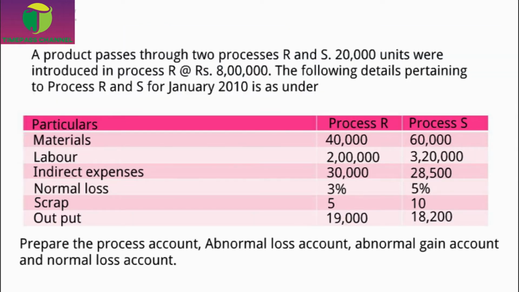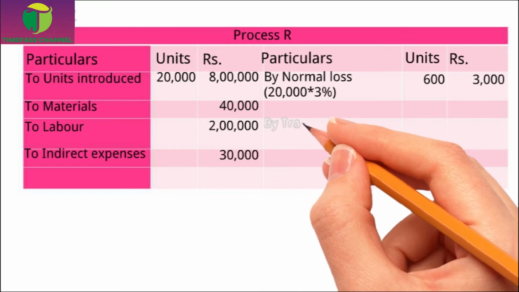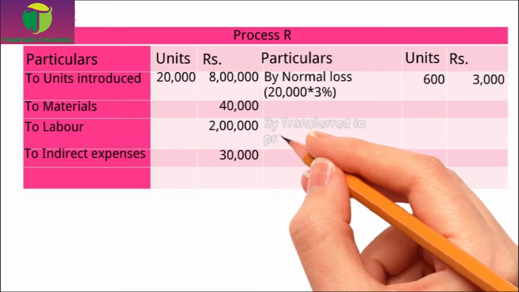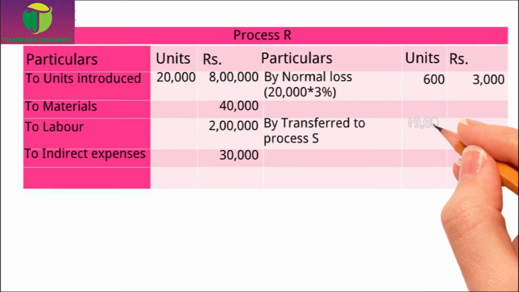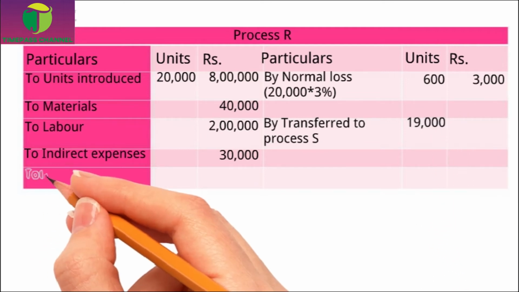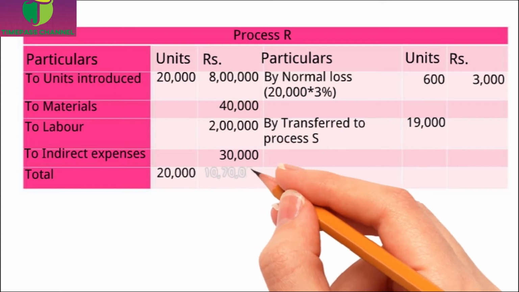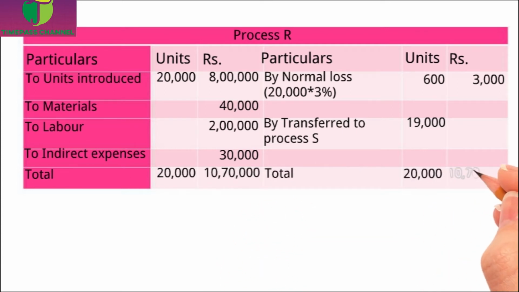Now the next item is output. This output we have to write on the credit side. If it is the last process, we have to write finished stock there. If we have any more process, we have to write transfer to next process. Since we have process S, I am going to write transfer to process S, 19,000 in the units column. We finished writing all the particulars in the process R account.